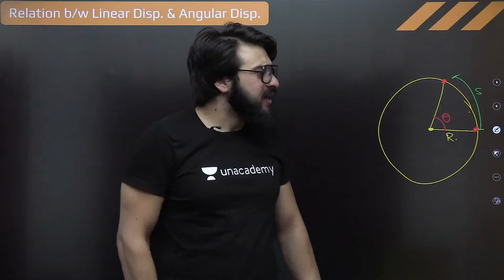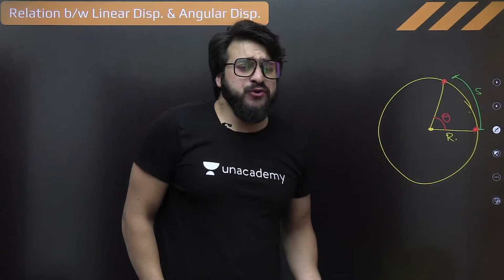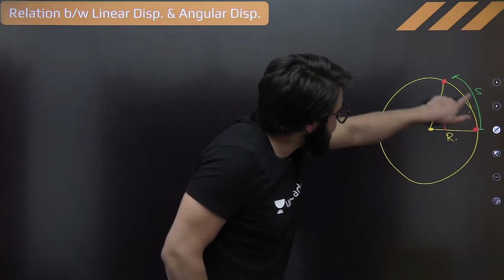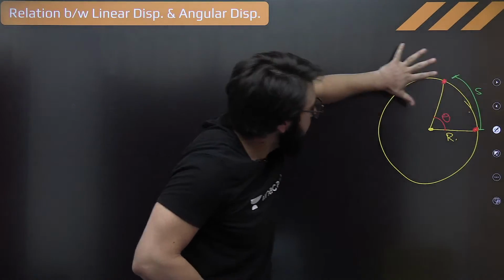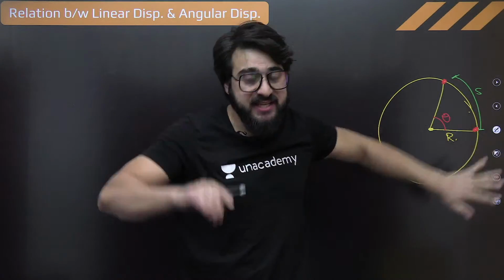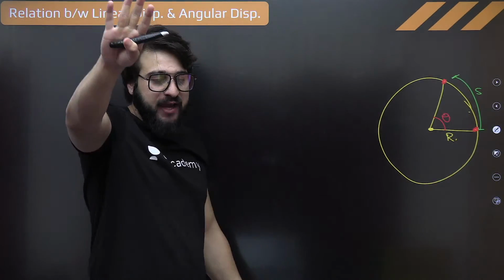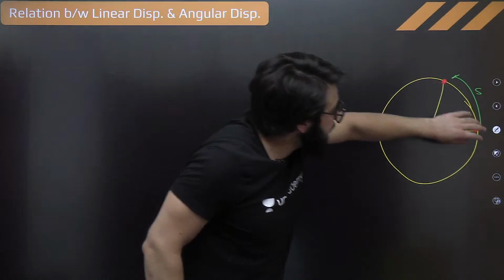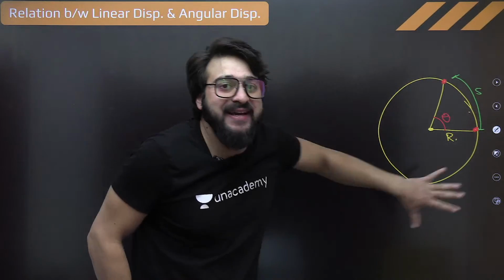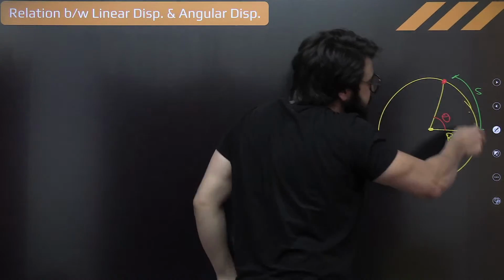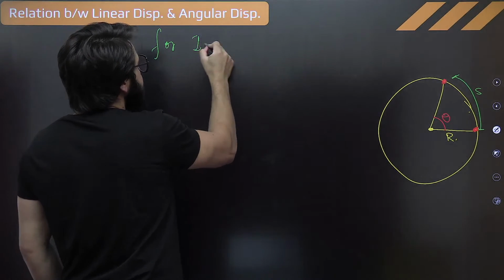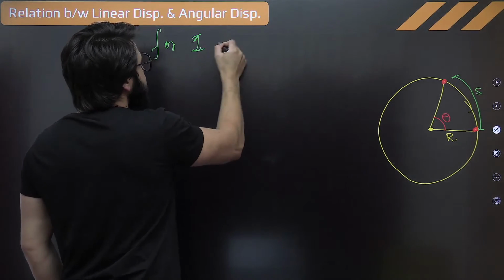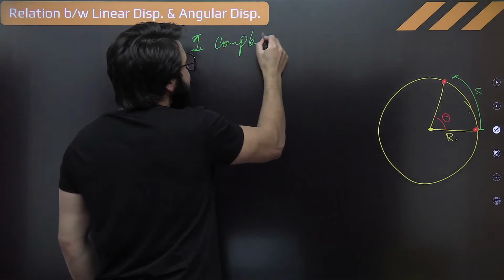Now, if the particle has moved an angle of 360 degrees, we represent that in degrees as well, okay? Or we say the particle has moved by 2 pi radians for one entire complete cycle.